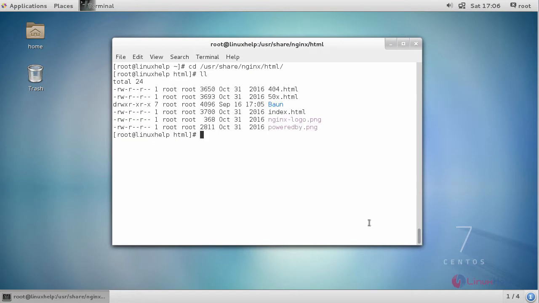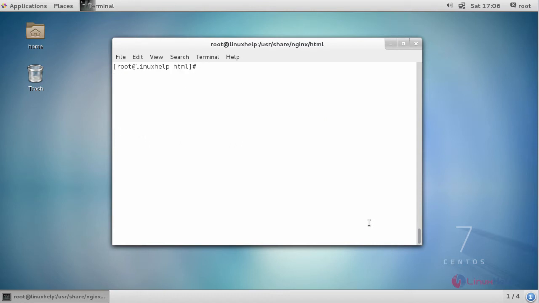Provide owner permission and file execution permission for your Baun directory. Next, provide file execution permission.